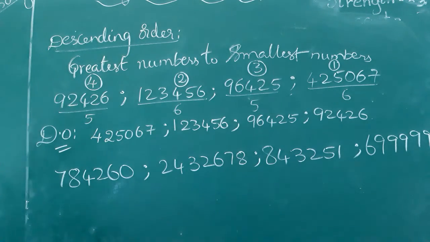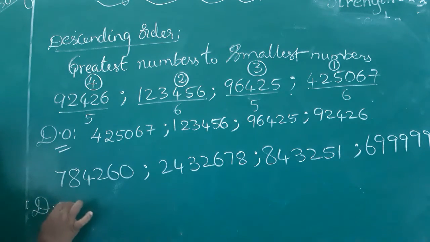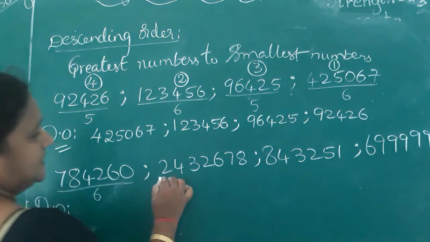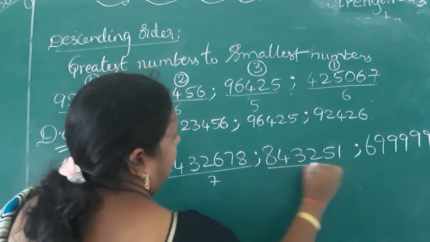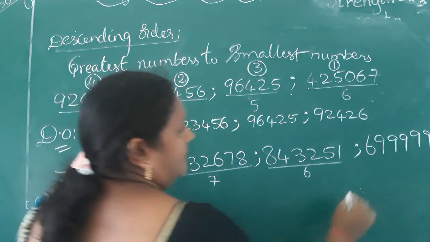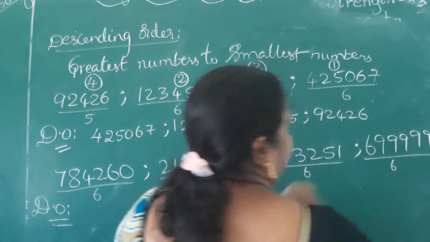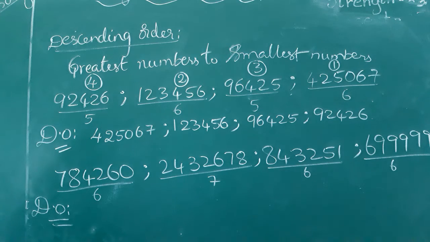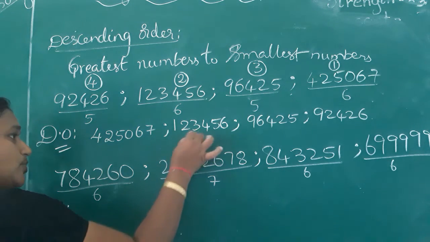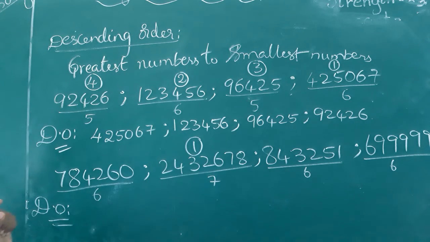See these numbers. Same like in ascending order and the previous sum, we have to count the number of digits. How many digits are there? Here 6, here 7, here 6, here 6. So which is greater of all? The 7-digit number that was given is greater of all. Very good.